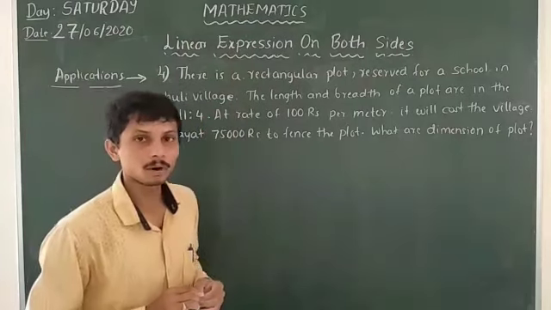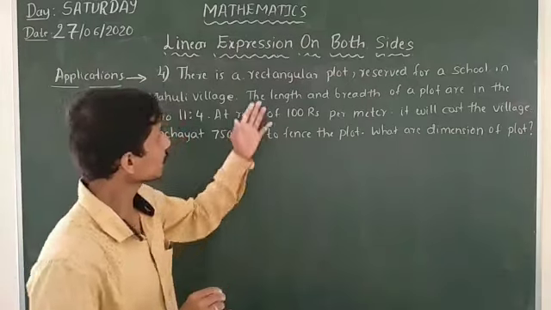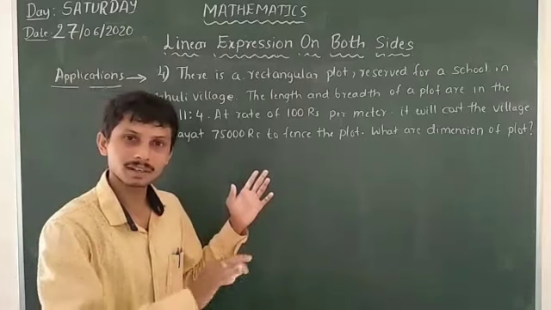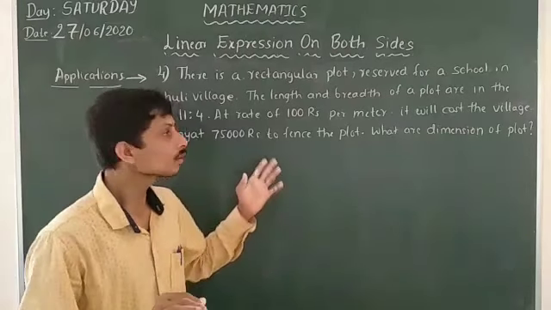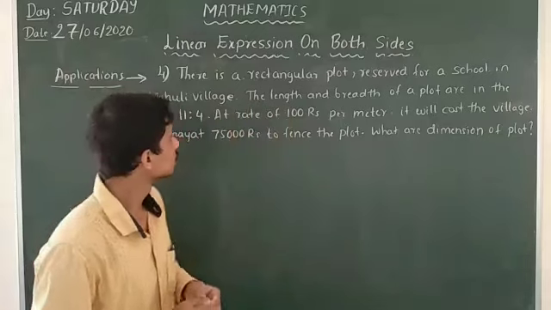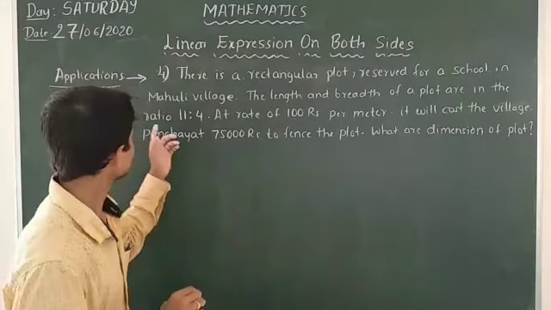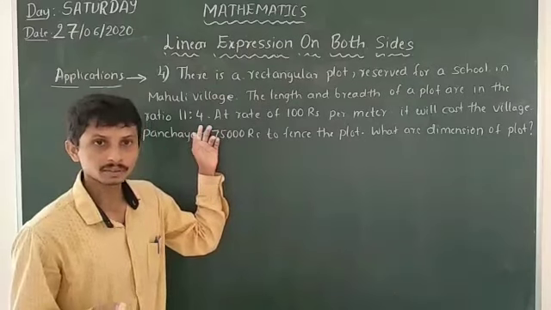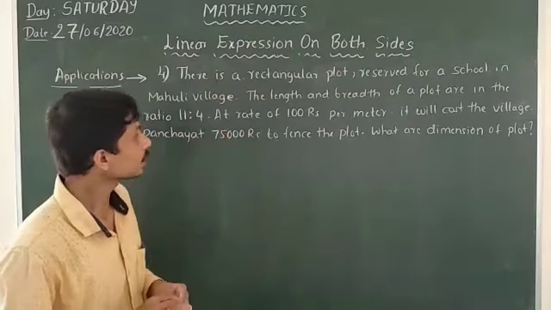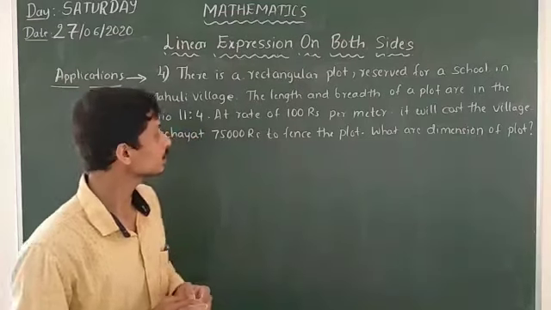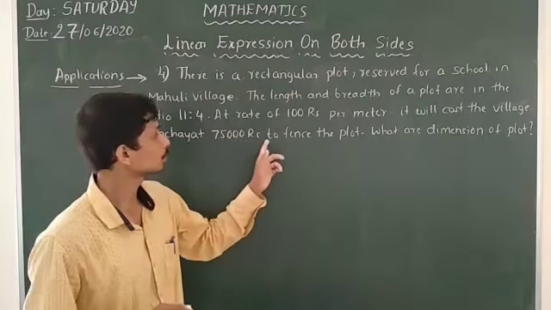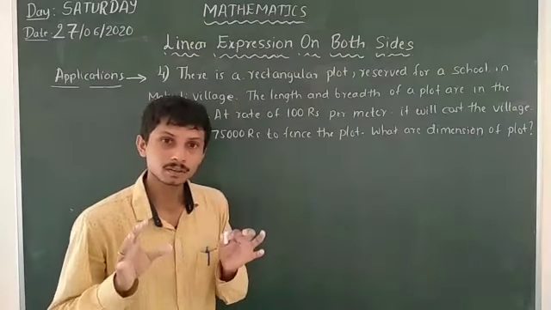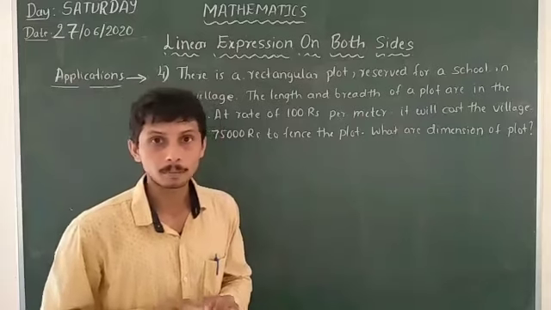There is a rectangular plot reserved for a school in Maholi village. The length and breadth of the plot are in the ratio 11:4. At the rate of 100 rupees per meter, it will cost the village panchayat 75,000 rupees to fence the plot. That means the village panchayat is ready to build a compound here.